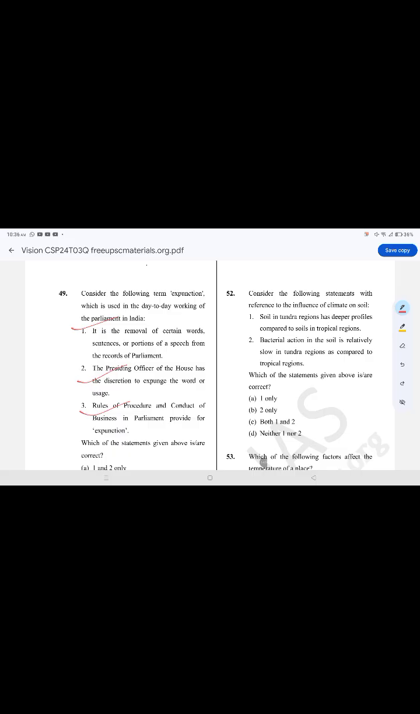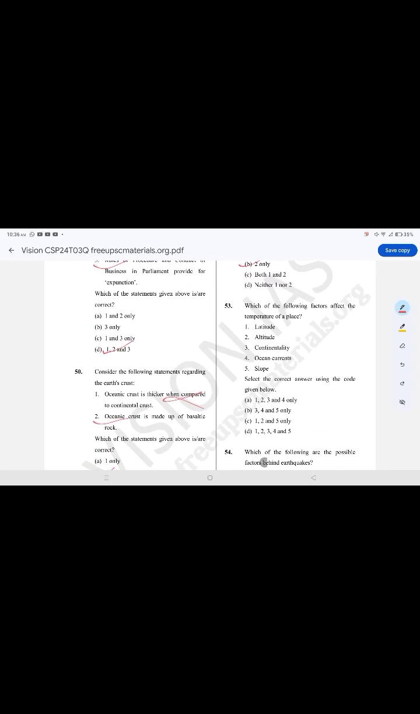Consider the following statement with reference to the influence of climate on soil. The correct option is option B, two only. Bacterial action in the soil is relatively slow in tundra regions as compared to tropical regions. Soil in tundra regions has deeper profiles compared to soils in tropical regions. It is false.